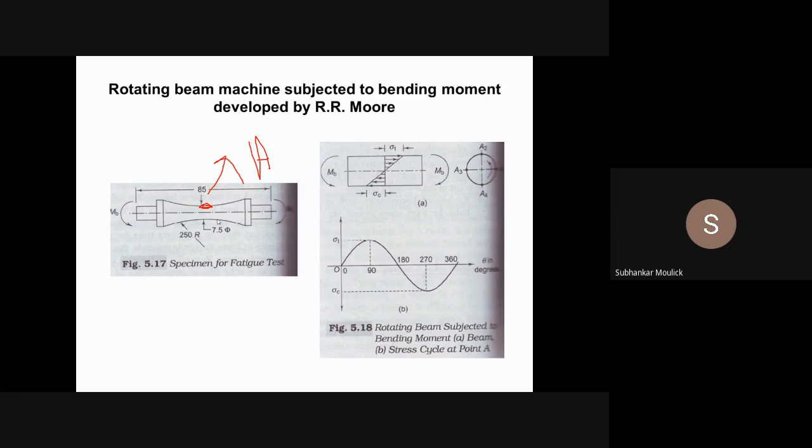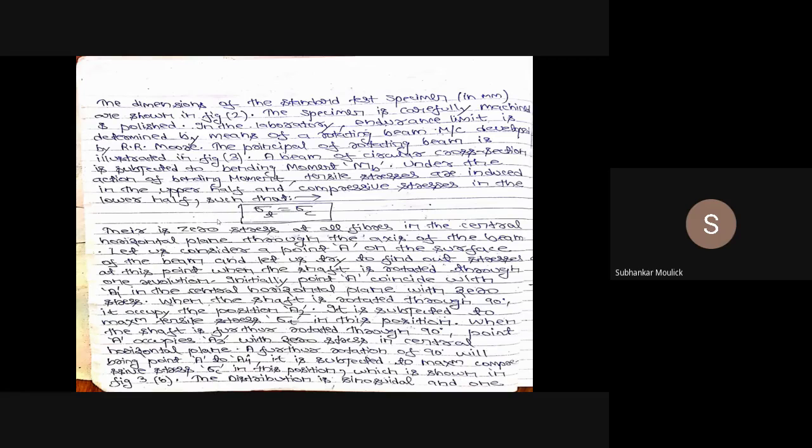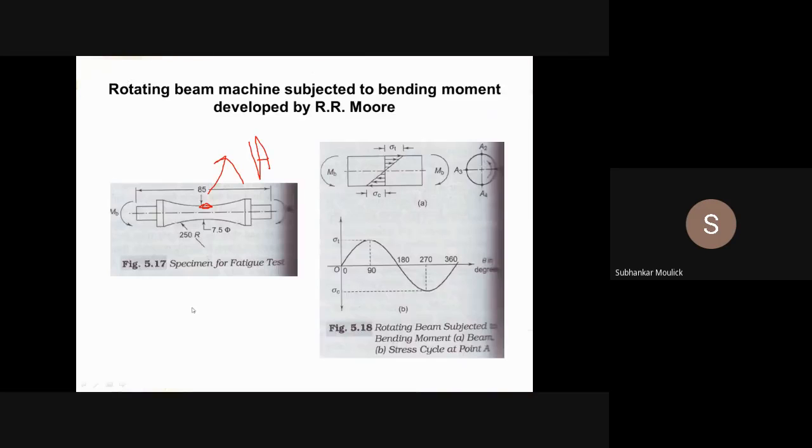Fine. So initially this point A coincides with A1 in the central horizontal plane with zero stress. That means when this beam is not running, there will be no stress involved.